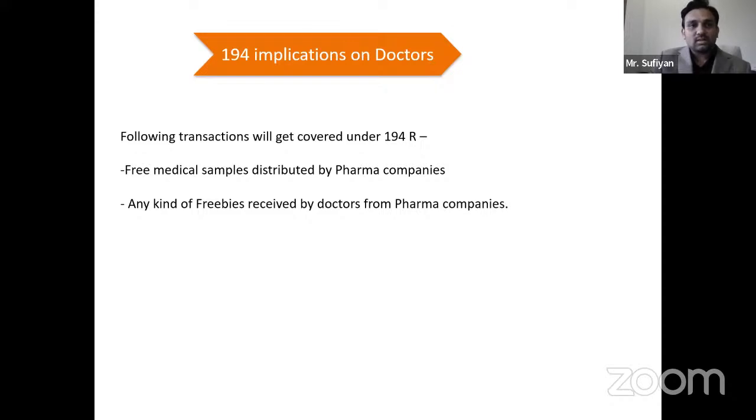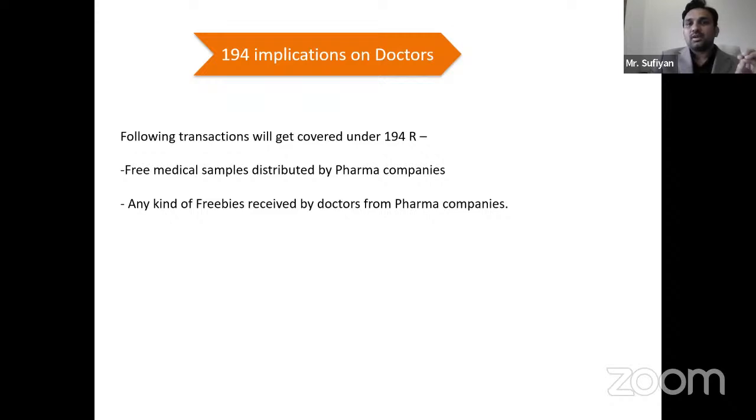So what are the transactions which will get covered under 194R for doctors? If they are getting any free medical samples distributed by pharma companies, whenever a doctor gets some free medical samples from the pharma industry, he has to see whether the value of it is above 20,000 or not per company. If the value of free samples is above 20,000, 194R is applicable.